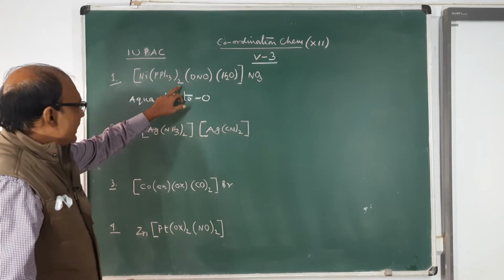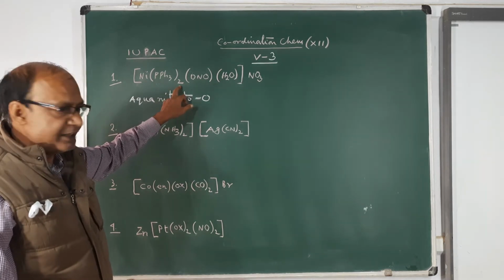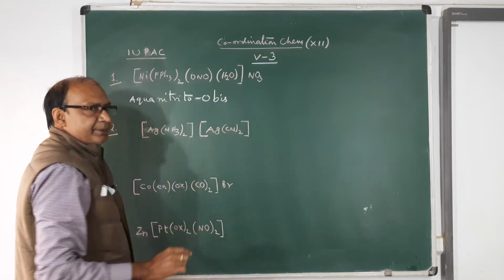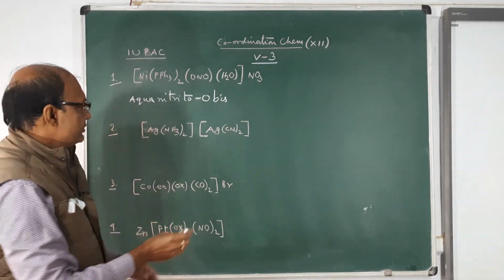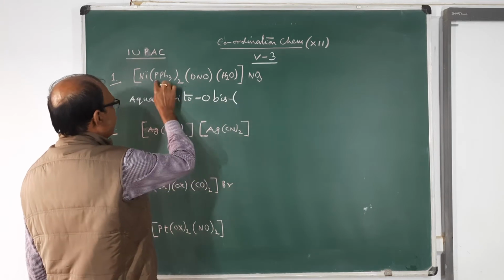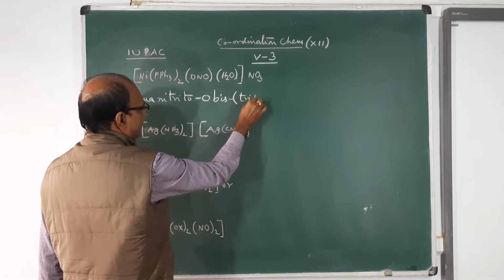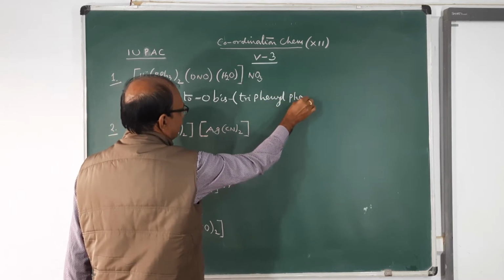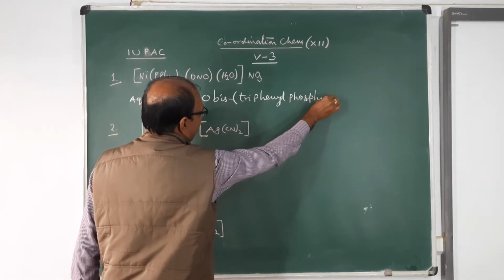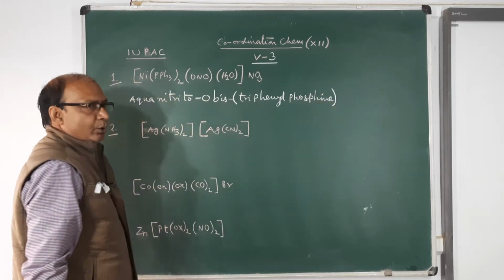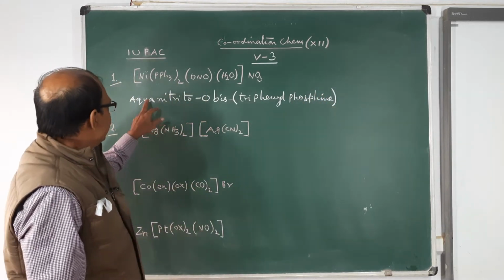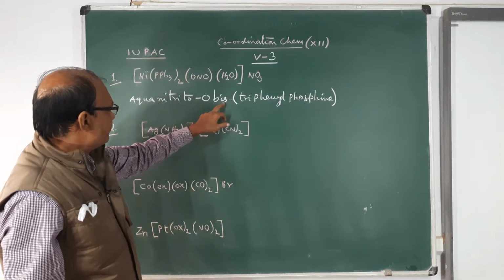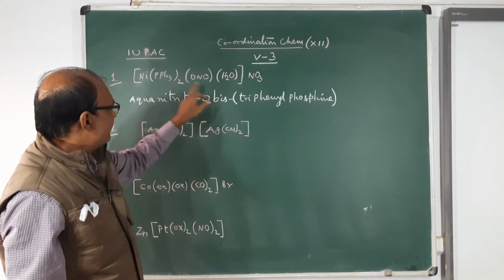Here it is 2 times, so you write bis, then the name of this ligand within parentheses: bis(triphenyl phosphine). So we have written the names of the ligands in alphabetical order: aqua, nitrito O, bis(triphenyl phosphine).